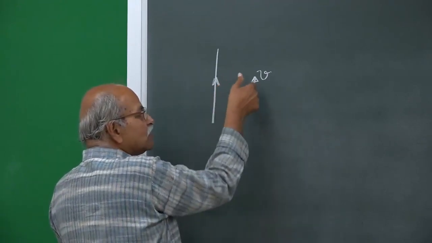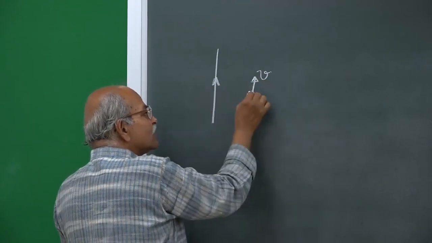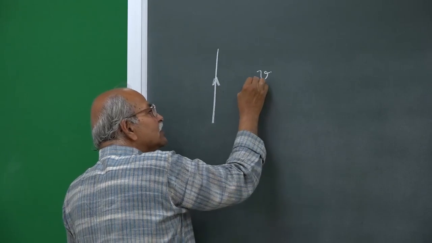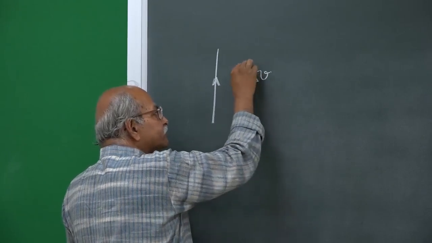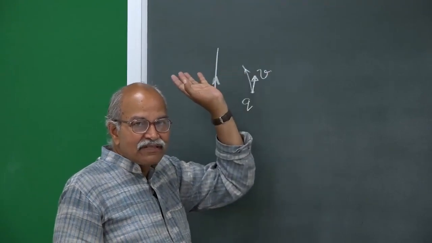The magnetic field will be into the board and then q v cross B will be towards this wire. So, this particle will deflect. That is the action of the magnetic field.